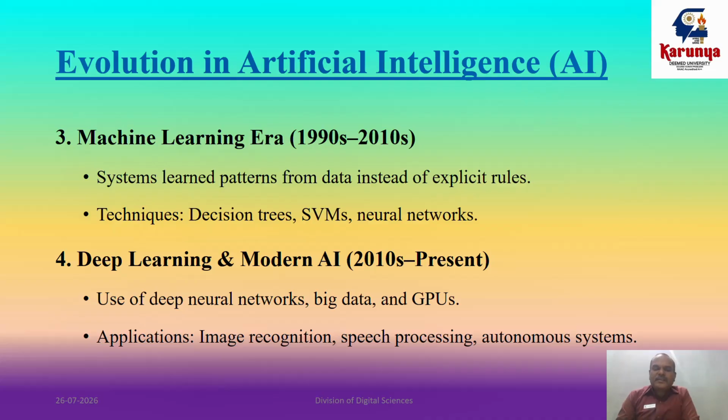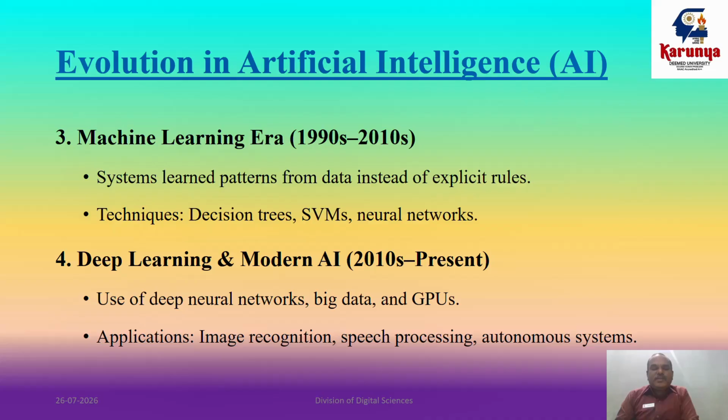Tech giants like Google and Facebook heavily invested in AI research and infrastructure during the 1990s to 2010s. Neural networks also became the foundation for modern AI systems during this time. From the year 2010s to the present, we are in the modern AI era using deep learning techniques.